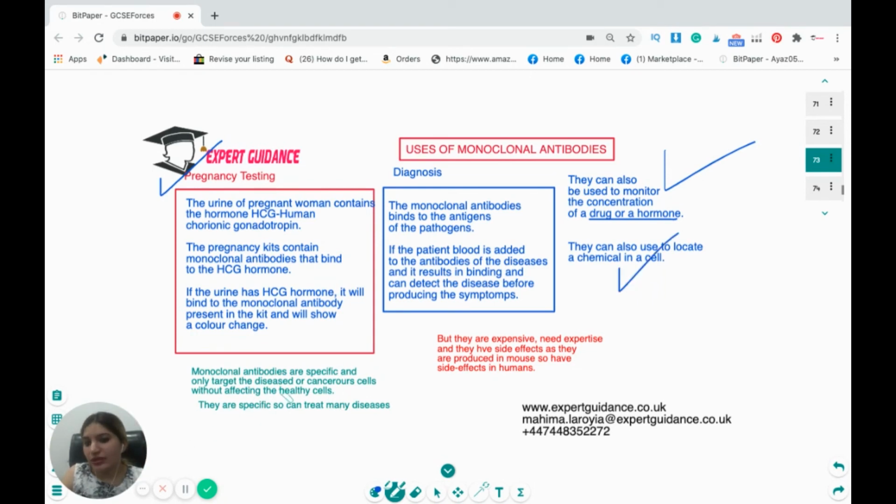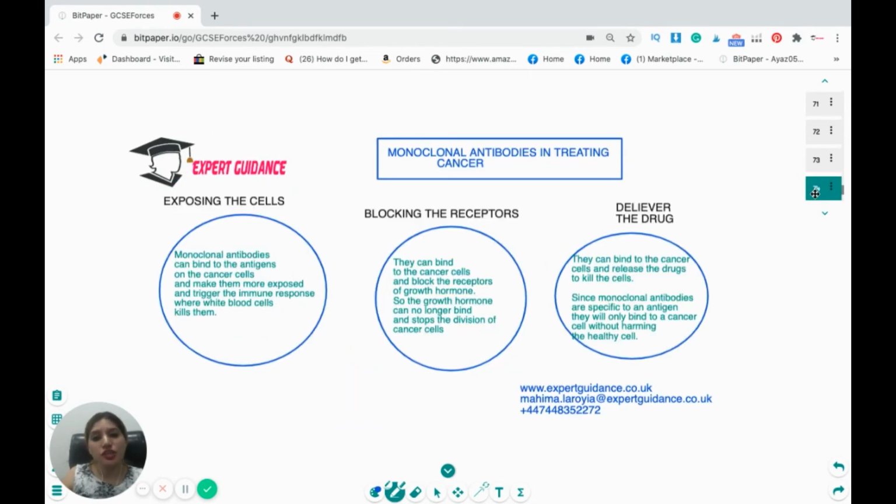The monoclonal antibodies are very specific, and so they can target the specific diseased cancer cell without affecting the healthy cell. They are specific, so they can cure many diseases, but they are expensive, need expertise, and they have side effects as they're produced by human mouse, so they have side effects in humans.